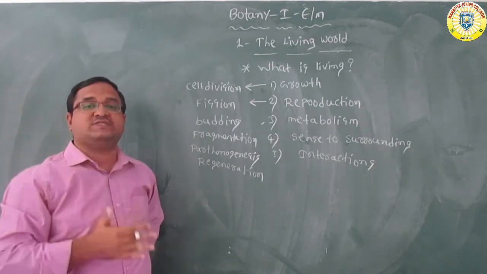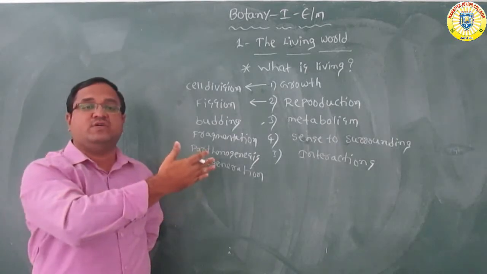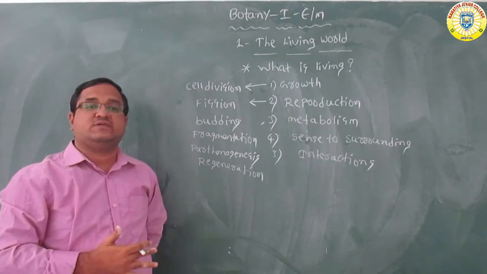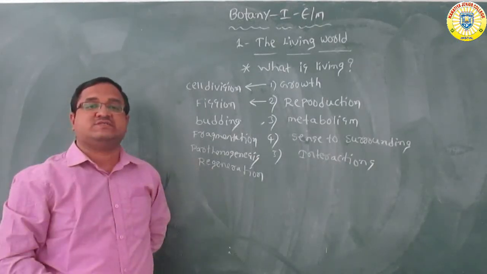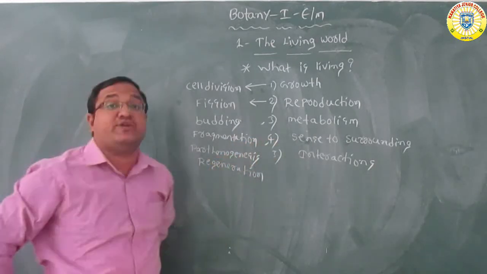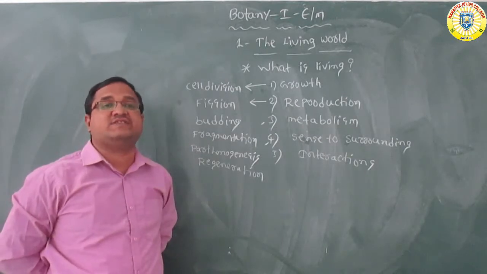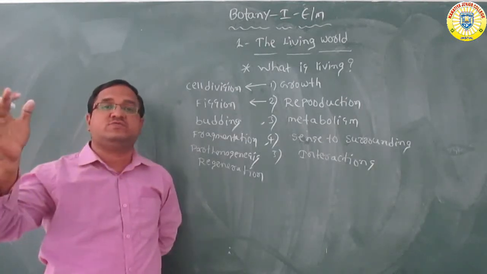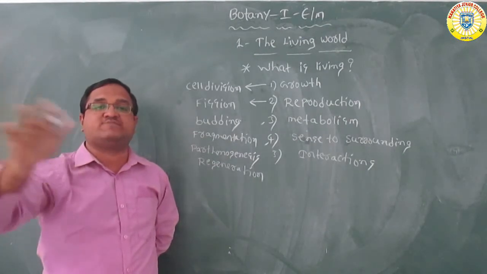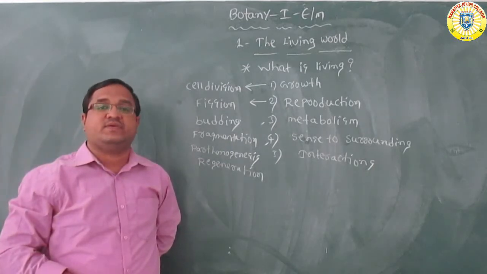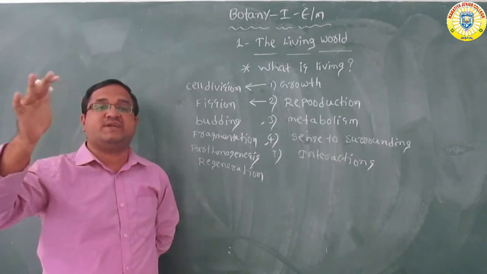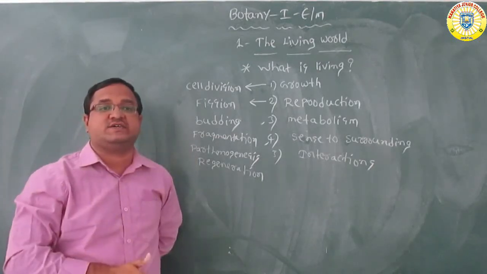So many metabolic activities are there, for example, photosynthesis, respiration, digestion, excretion, transportation. These are all the metabolic activities which are very essential. So now coming to the fourth character, sensitivity to surroundings. Living things compulsorily show response to the external changes. Each stimulus has one response.